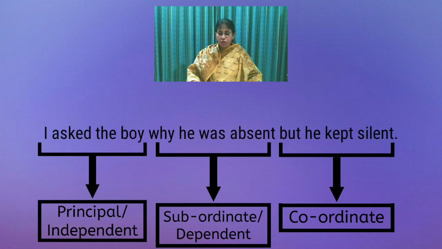Coordinate clause or coordinate conjunction. Again, I am going to give the example of the sentence: I asked the boy why he was absent, but he kept silent.